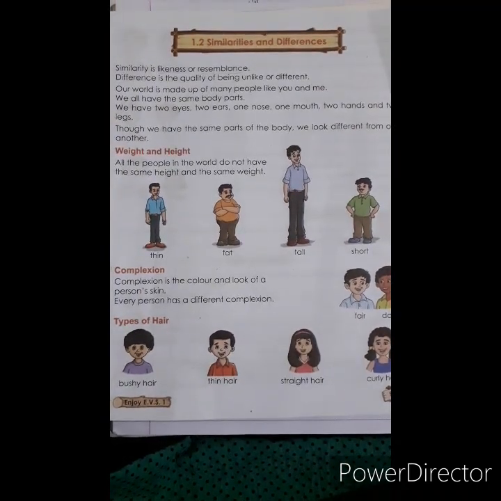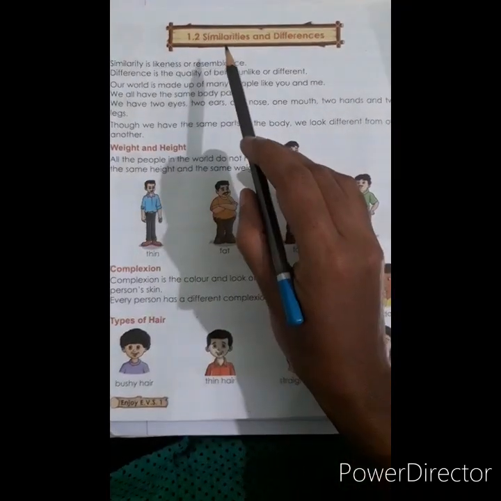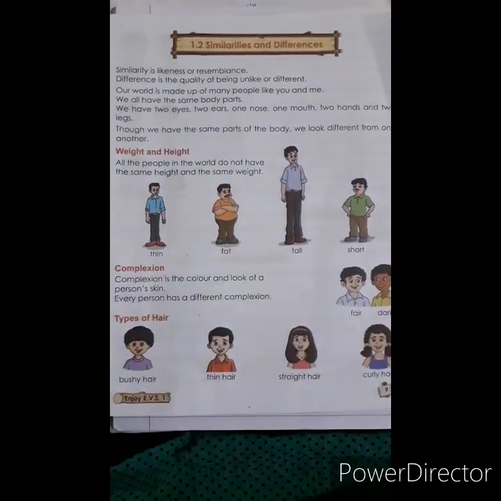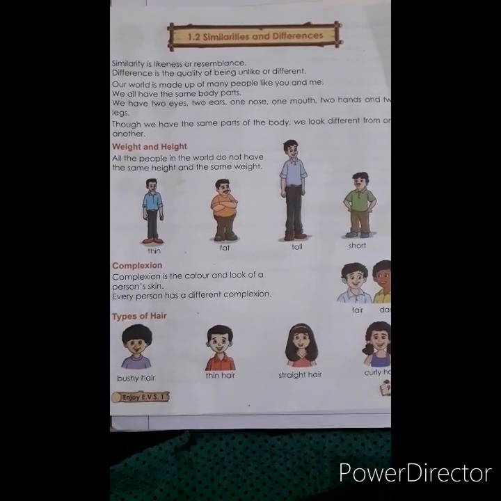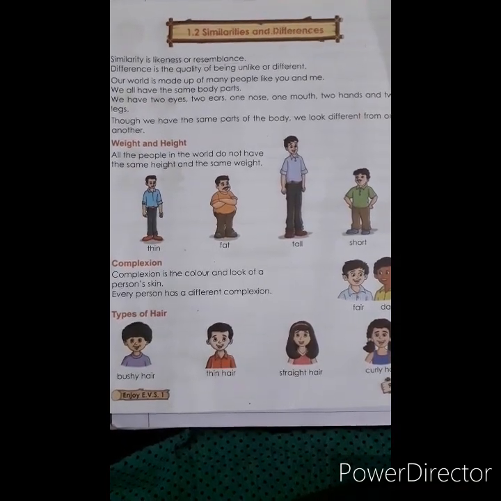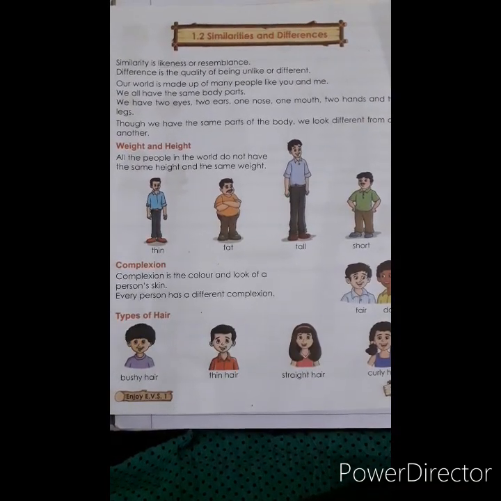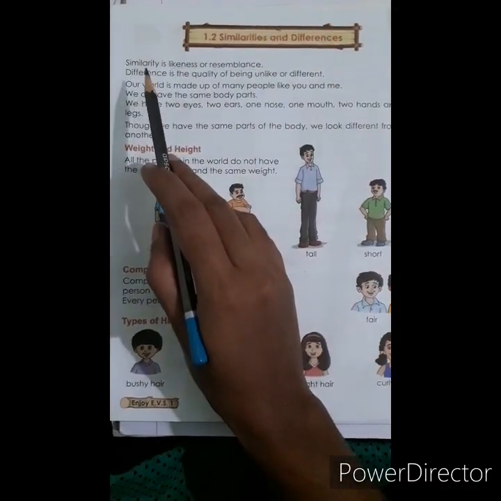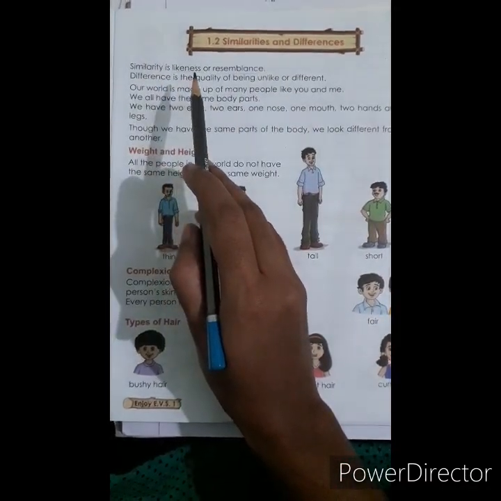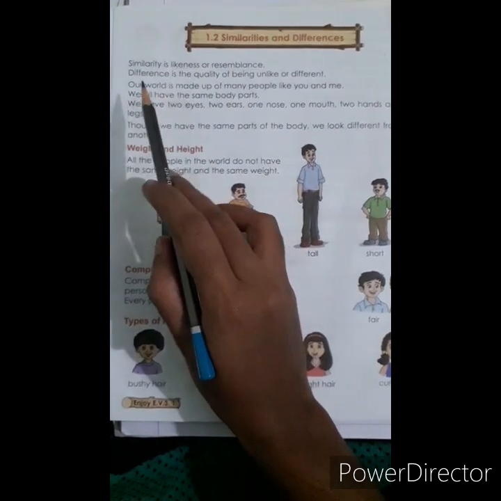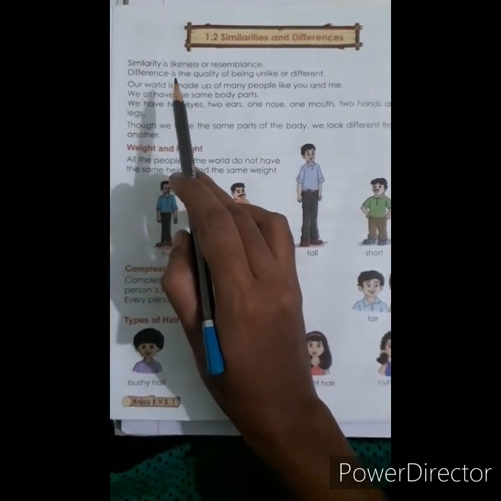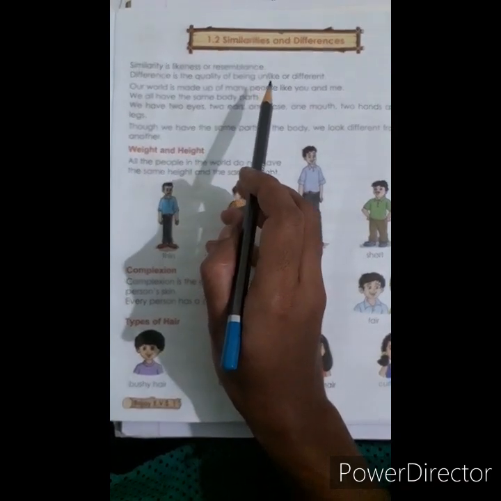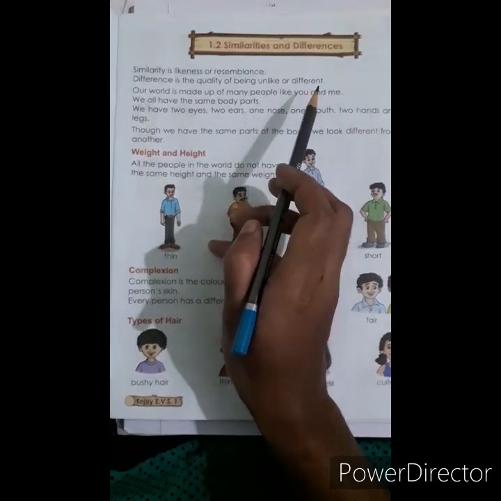Second lesson of EVS is similarities and differences. It means how humans are similar and different from each other. Now let's read the lesson. Similarity is likeness or resemblance. Difference is the quality of being unlike or different.